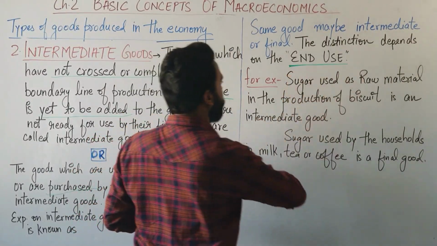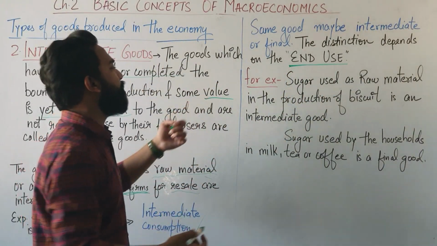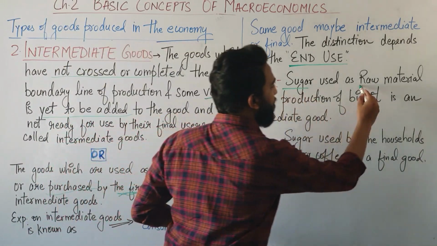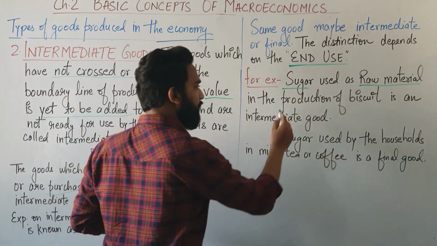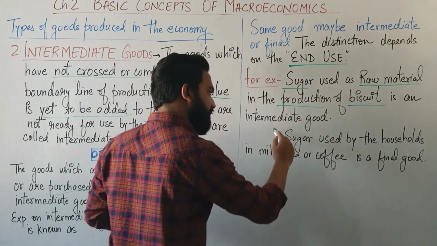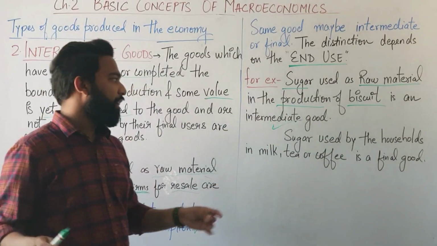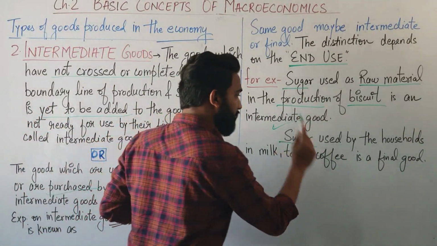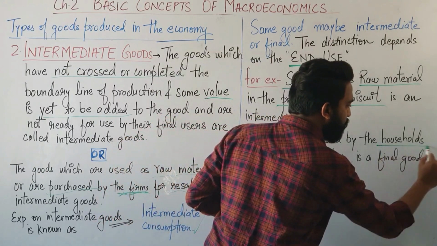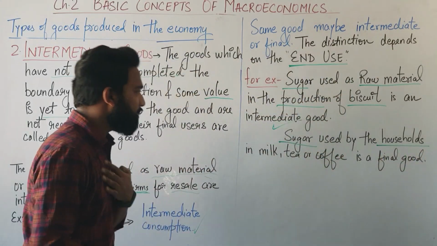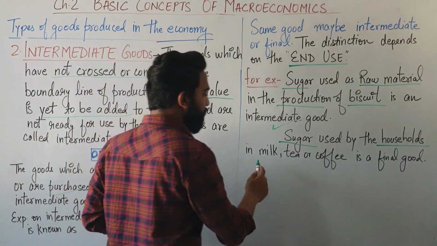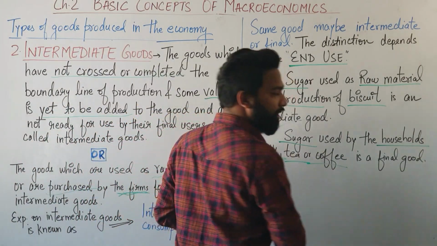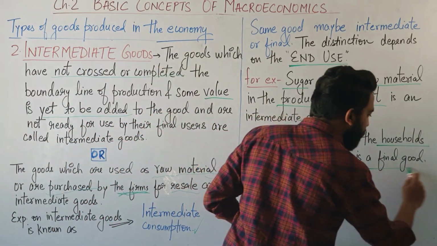For example, I already discussed one example. Sugar used as raw material in the production of biscuits is definitely an intermediate good. You all know that. But the same sugar used by the households, household means us, the consumers, in making milk, tea or coffee, then it will be a final good.